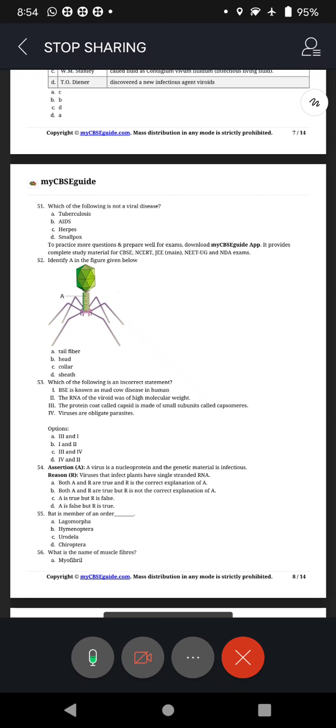Second, the RNA of the viroid was of high molecular weight. Third, the protein coat called capsid is made up of small subunits called capsomeres. Fourth statement, viruses are obligate parasites.